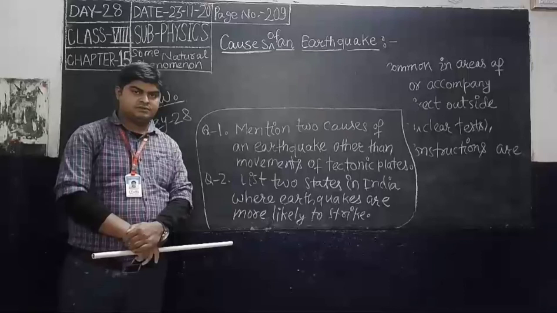Mining, oil and gas production, dam or tunnel construction are called induced quakes. So these are called induced quakes: nuclear tests, mining, oil and gas production, dam or tunnel construction, because these factors are also responsible for earthquakes. And these activities are at the subsurface, not below the crust layer. So these are also reasons for earthquakes.